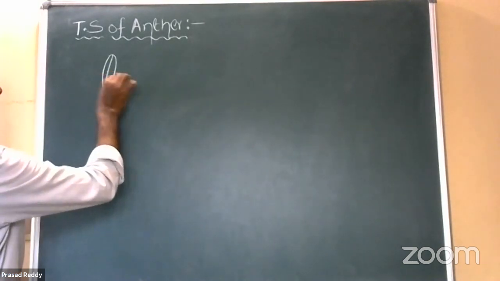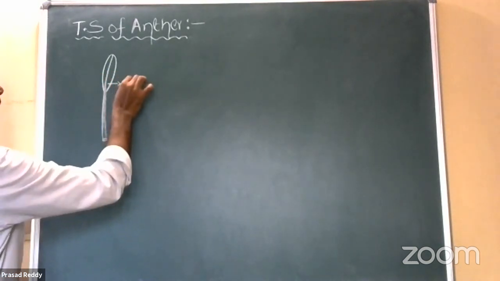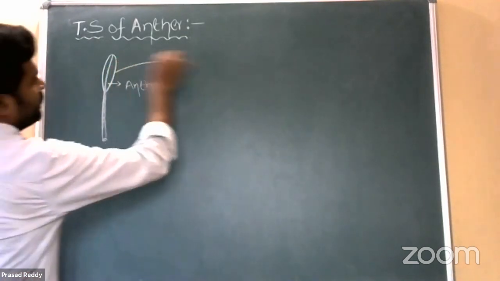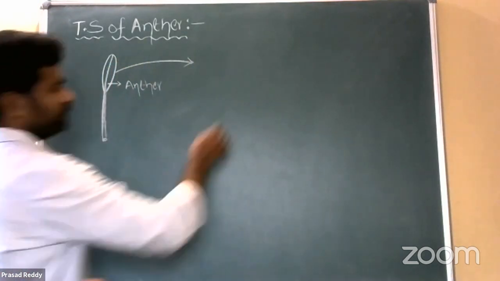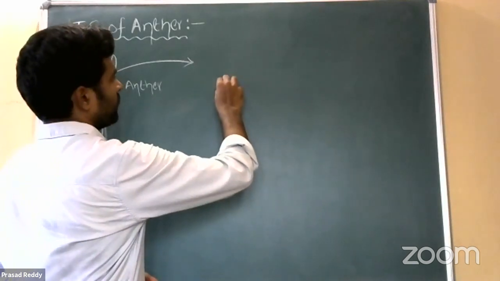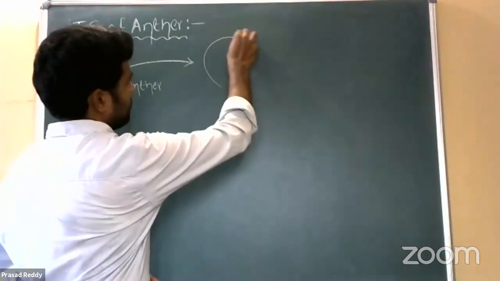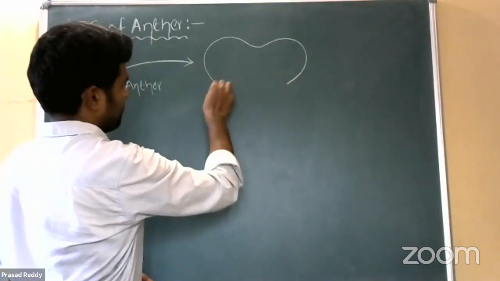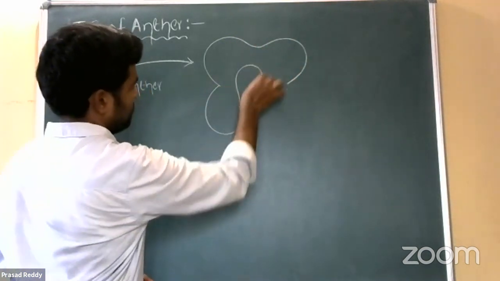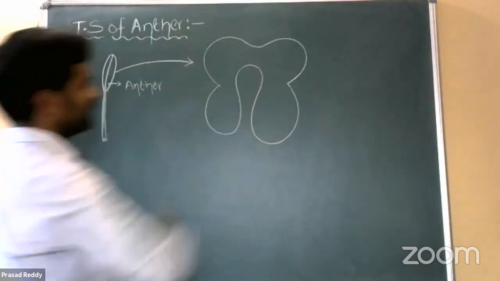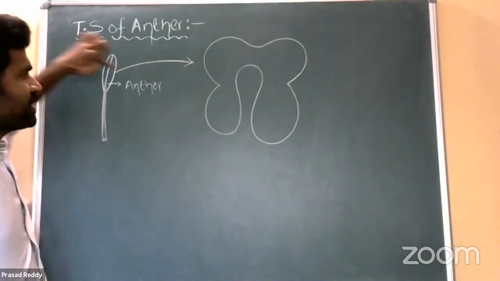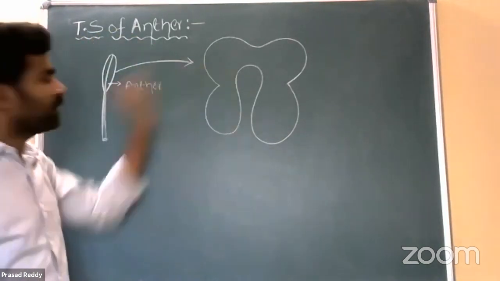So this is anther. Right? So that is the anther structure. See, like this. When we take a transverse section, it appears like this. All right?